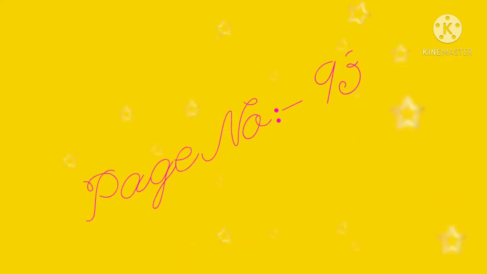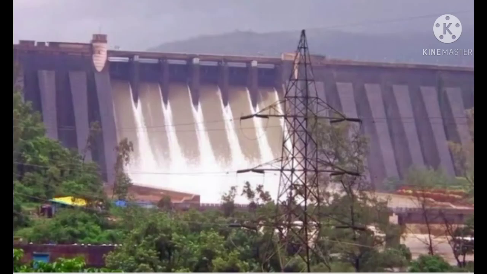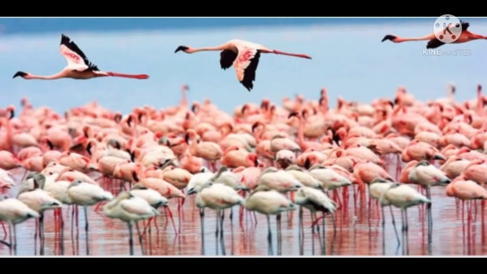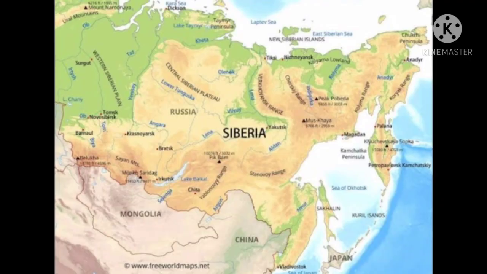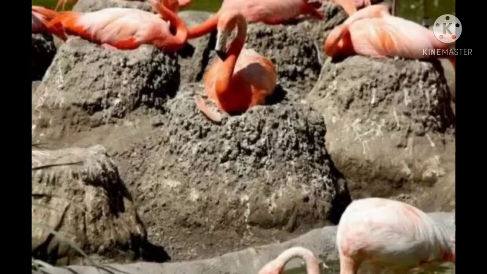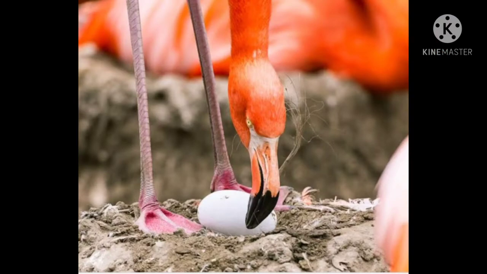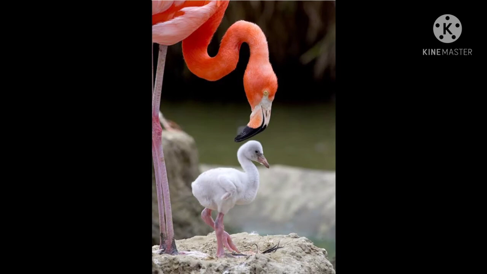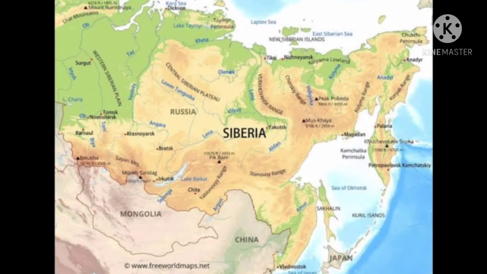Now students, let's start with page number 93. Mayani Lake has formed due to a dam built on the Chand River in Satara district. Flamingos from the Siberian region in northern Asia migrate to this lake. Here they build nests and lay eggs. Once the baby birds grow big enough, they return with them to Siberia.